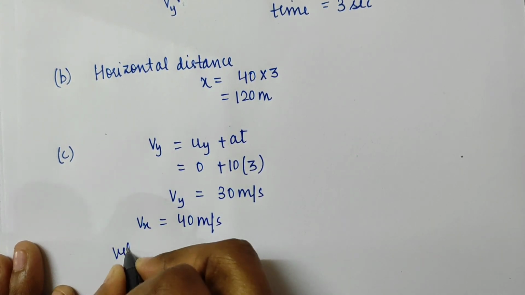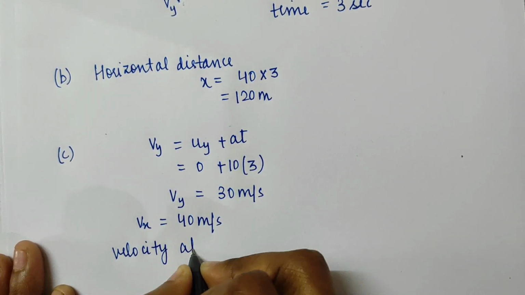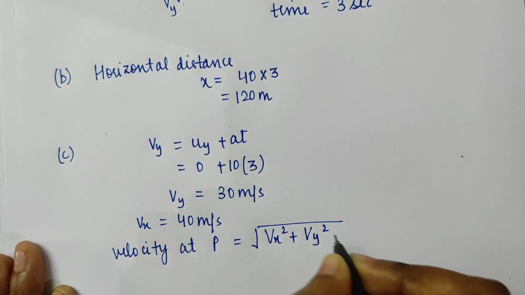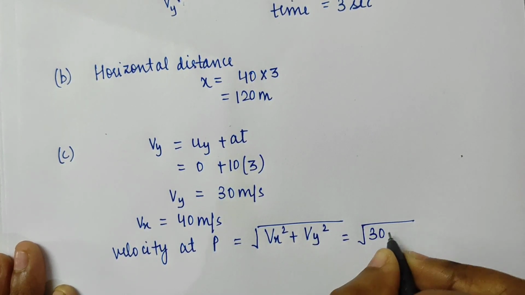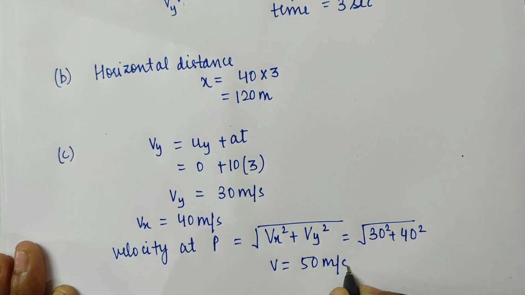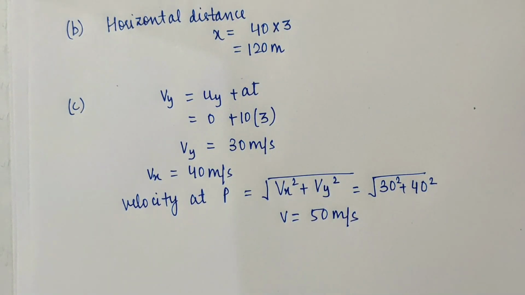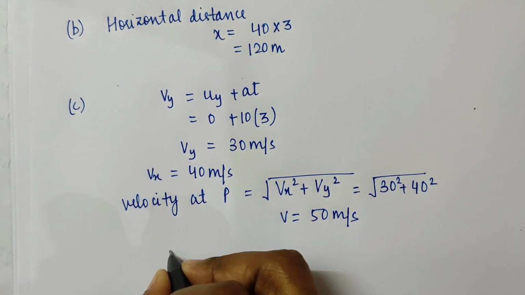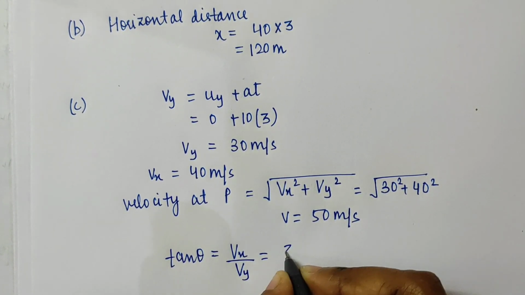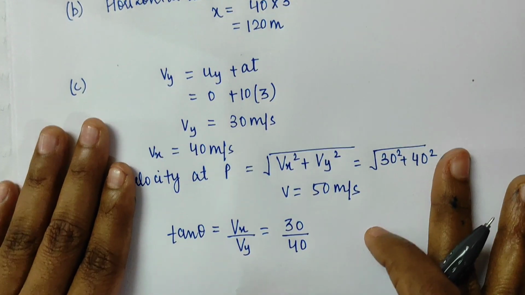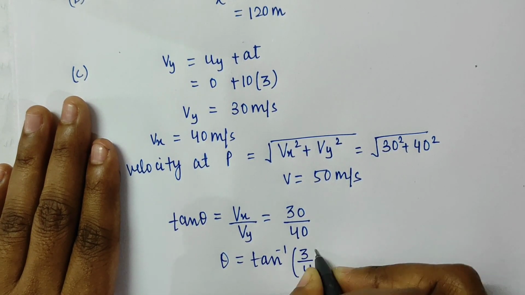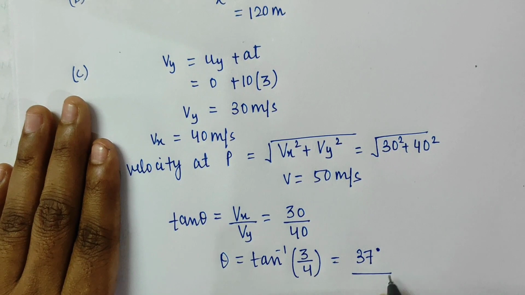So the velocity at P will be under root of Vx squared plus Vy squared. This will be under root of 30 squared plus 40 squared. So V will be 50 meters per second. For finding the angle at which it strikes the ground with the horizontal, tan theta equals Vy upon Vx, that is 30 upon 40. So theta will be tan inverse 3 by 4. So it will be equal to 37 degrees.